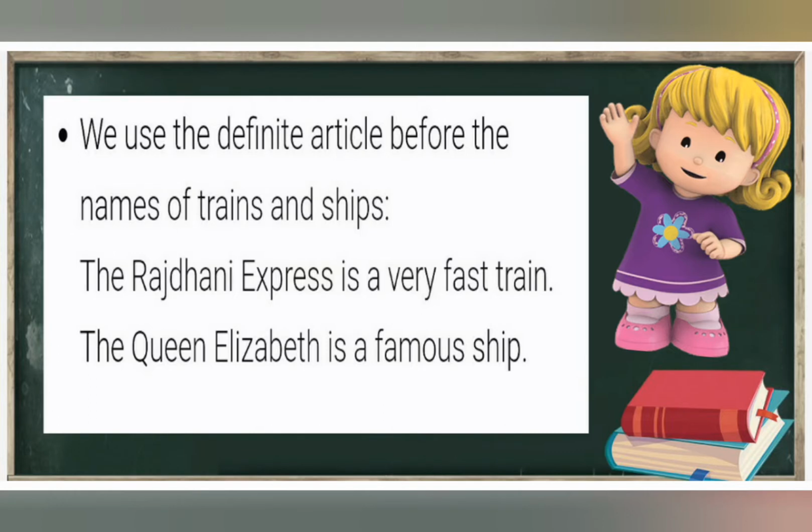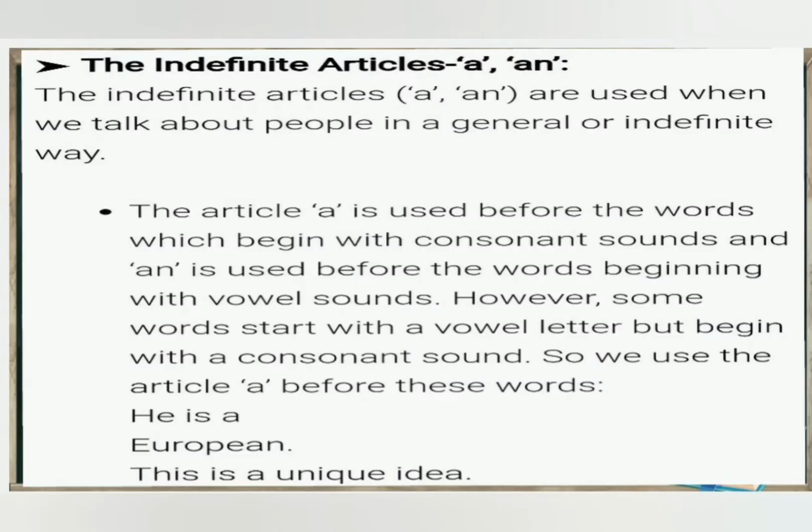We use the definite article before the names of trains and ships. The Rajasthani Express is a very fast train. The Queen Elizabeth is a famous ship. Like that we can mention the names, with the before trains and ships. Next we are going to see about indefinite articles a and an.